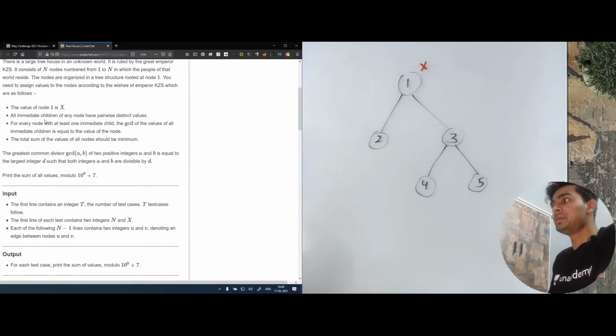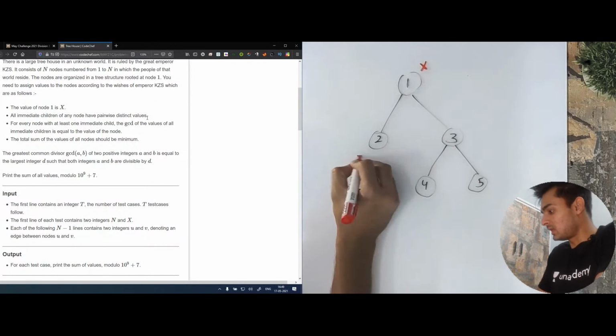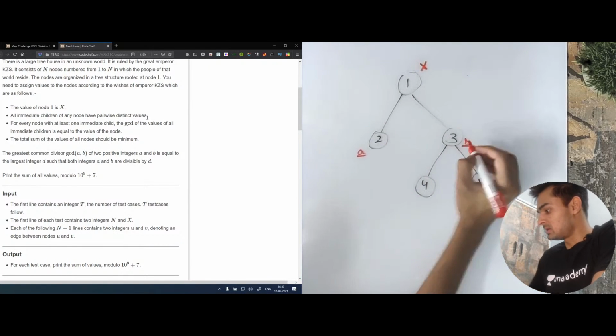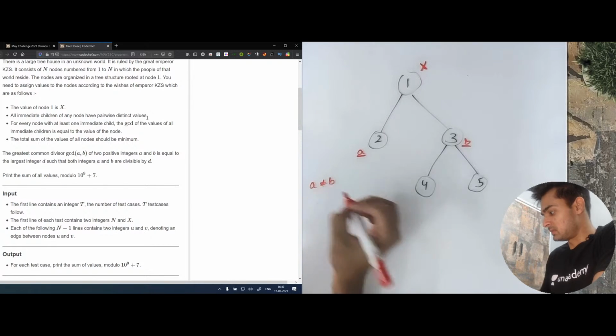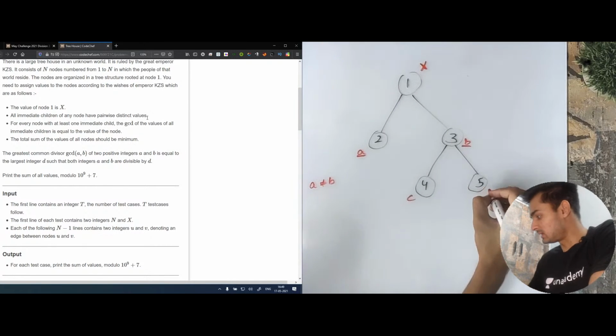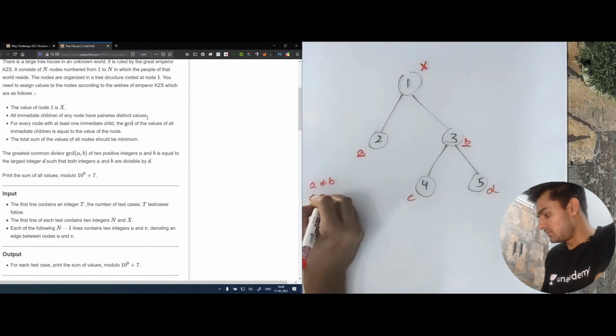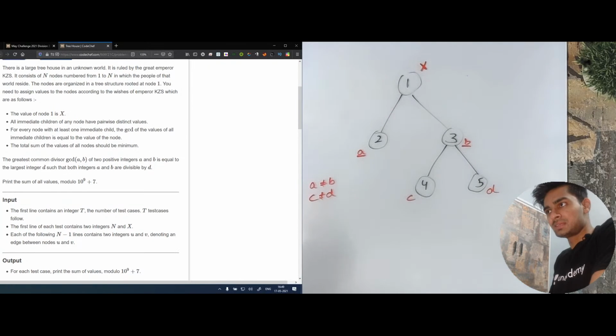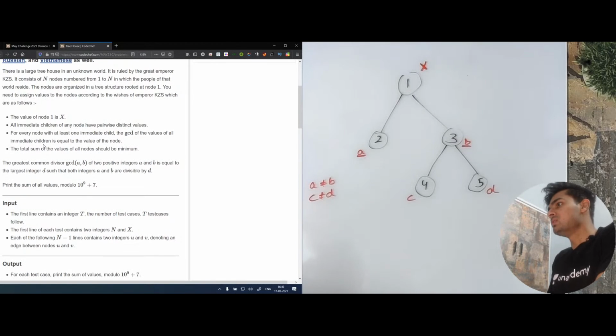All immediate children of any node have pairwise distinct values. So basically, let's say the value at this place is a, and the value at this place is b. a should not be equal to b. And let's say the value of this place is c and this is d. And c should not be equal to d. This is what they mean. Now, for every node with at least one immediate child, the GCD of the values of all immediate children is equal to the value of the node.